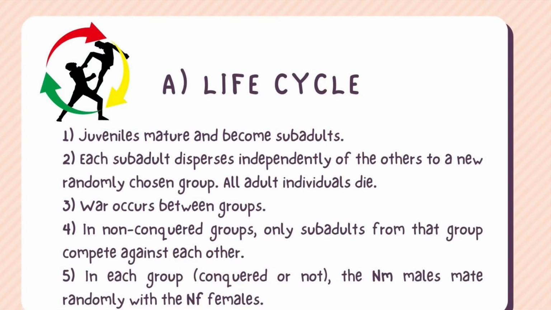Warfare occurs between groups. Events in the life cycle occur in the following order. Juveniles mature and become subalterns. Each subaltern disperses independently of the others to a new randomly chosen group. All adults die. War occurs between groups. If the attacker group loses the battle, it retreats. Density-dependent competition occurs in each group between individuals of the same sex. In non-conquered groups, only subalterns from that group compete against each other. And finally, in each group, the males mate randomly with the females.